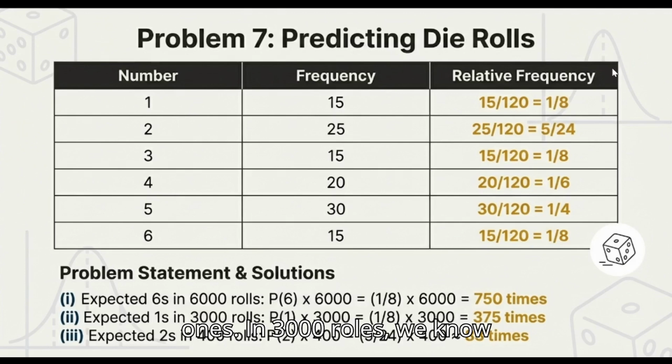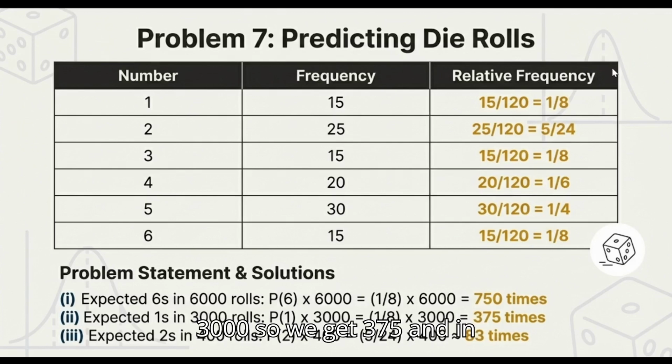The expected ones in 3,000 rolls. We know that if we multiply the probability of 1 with 3,000, we will get 1 by 8 into 3,000. Why? Because we basically took the probability of 1 and we check from the table that the probability of 1 is 1 by 8. That is why we multiply with the 3,000, so we get 375.